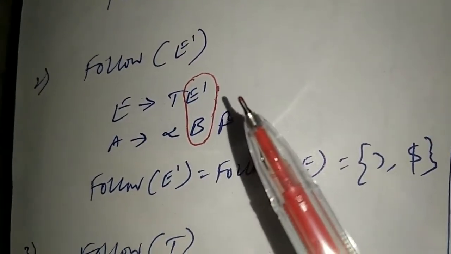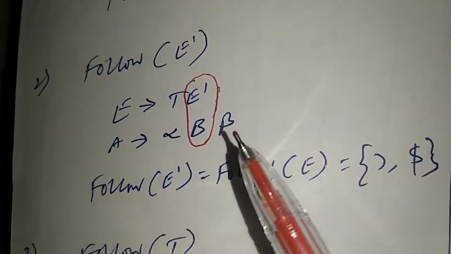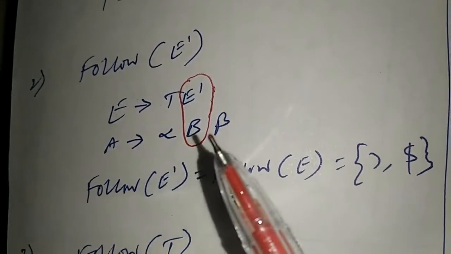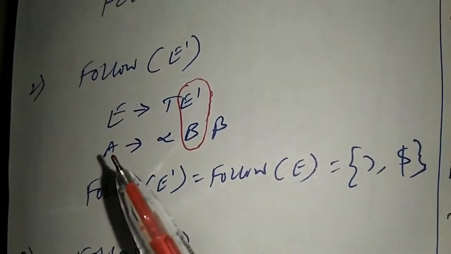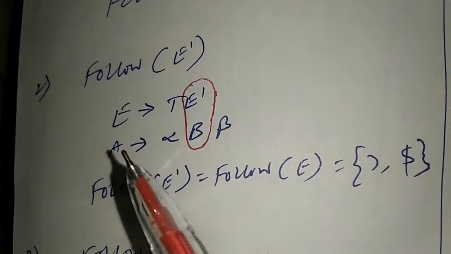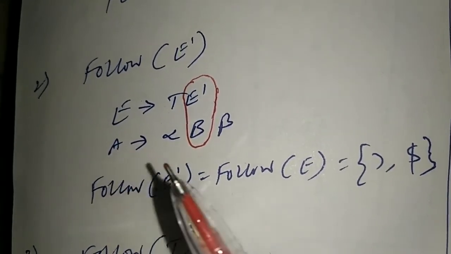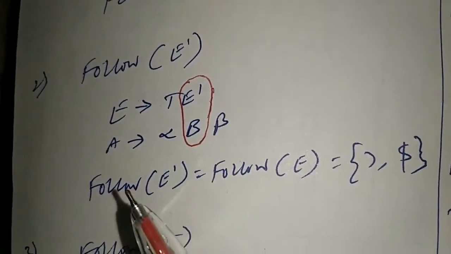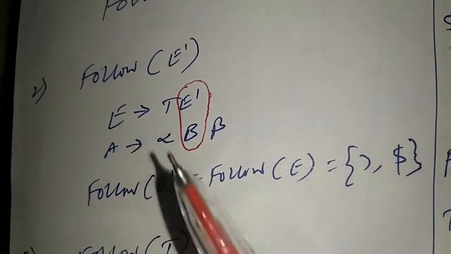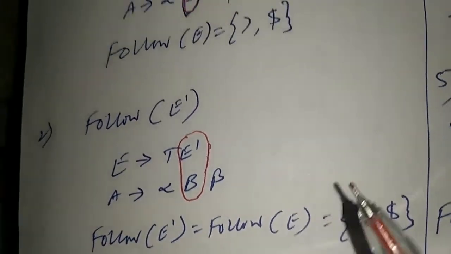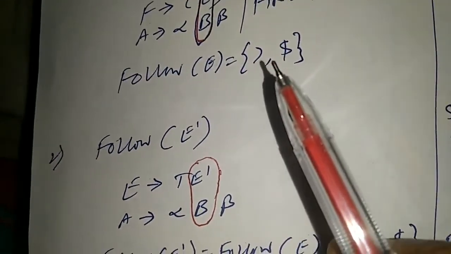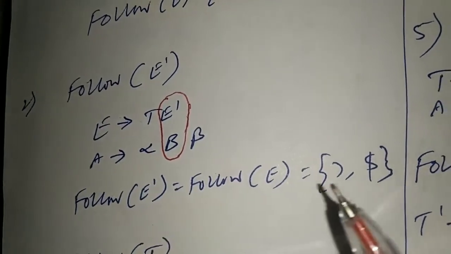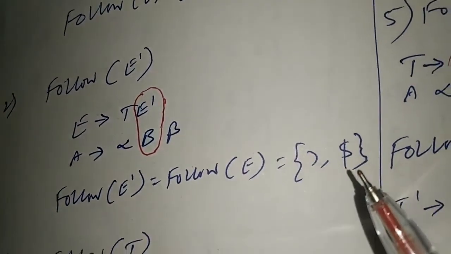What does the third rule say? If first of beta produces epsilon, then everything in follow of A is in follow of B. That is, copy whatever is there in follow of A into follow of B. So here follow of B is follow of E dash. So follow of E dash is equal to follow of E. So what is follow of E? Already we have got close parenthesis, comma, dollar. So it is the same as follow of E dash. So we have done that.